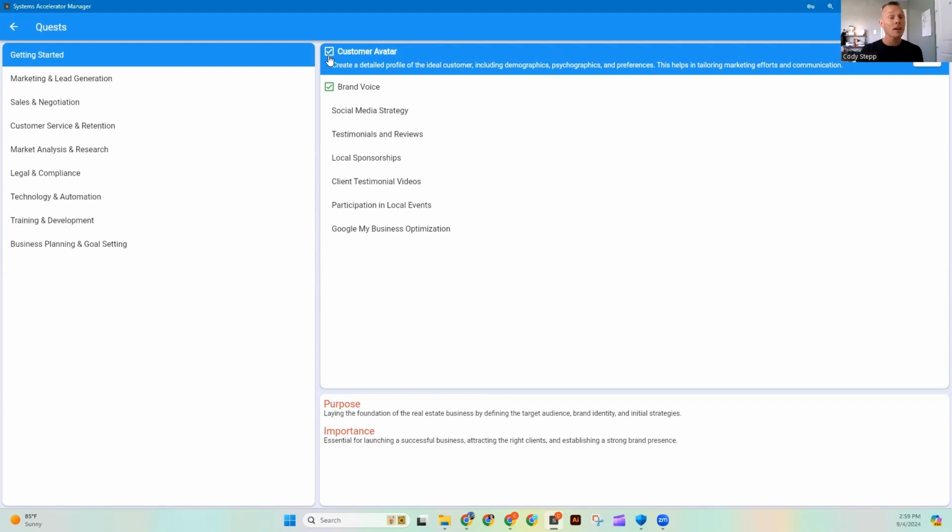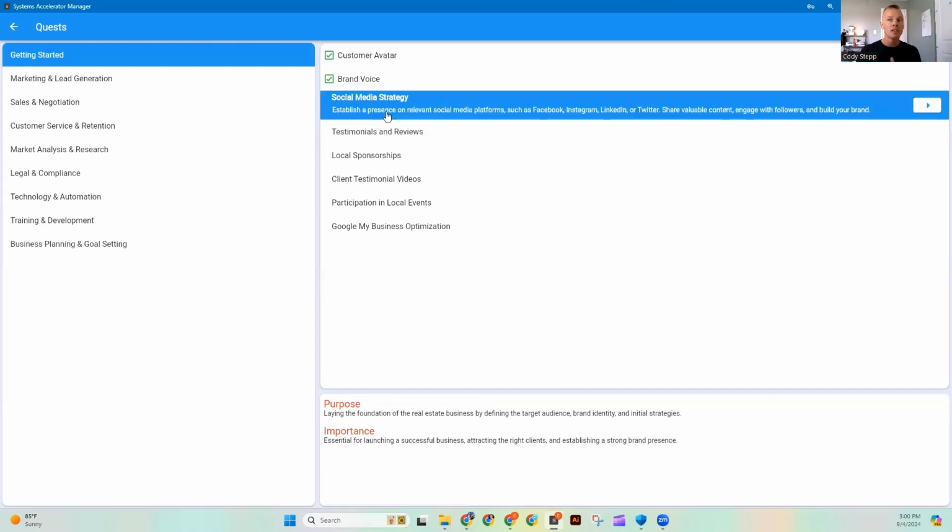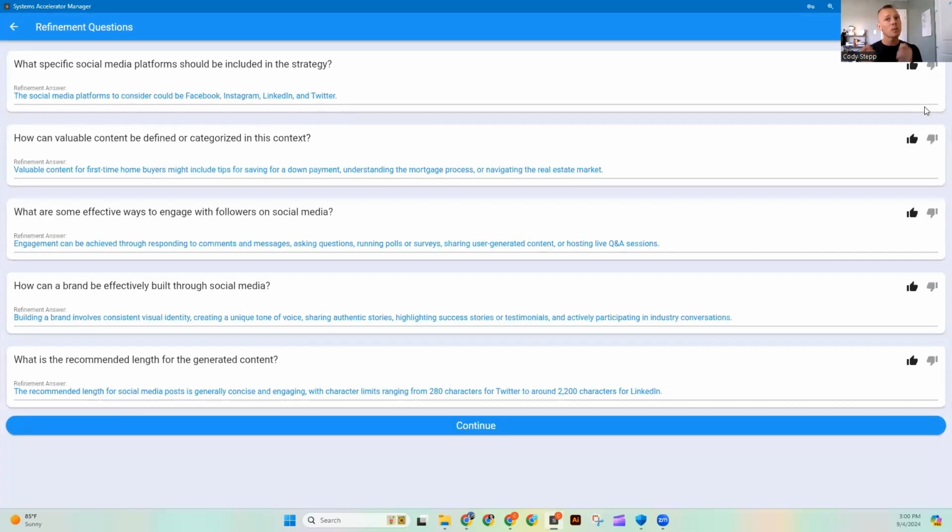Now, once we've done that, it gives this little green check mark to the left-hand side of it. So you can notice I've actually completed customer avatar and I've completed brand voice. So I'm well on my way to completing this quest, but I do still have several different elements inside this quest that I need to look at. So today we're going to take a look at the social media strategy. We need to understand how to be successful when we're engaging with social media, right? So I clicked into the social media, and I'm going to go ahead on this right-hand side, click play. Now, from here, Sam is going to take us to those refining questions.